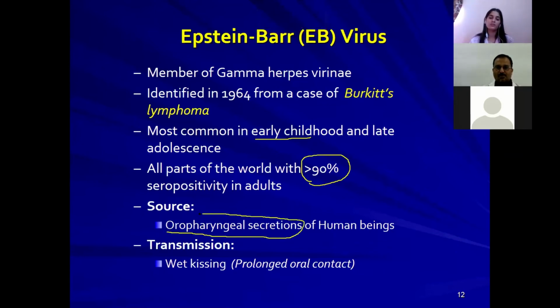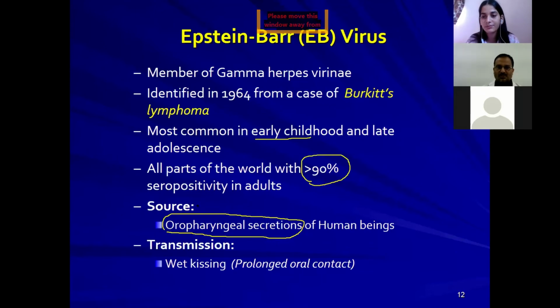Remember, I am not telling oropharyngeal droplets or oropharyngeal aerosols. I am talking about oropharyngeal secretions. That means transmission of large quantities of oropharyngeal secretions from the infected individuals is required to transmit this virus.